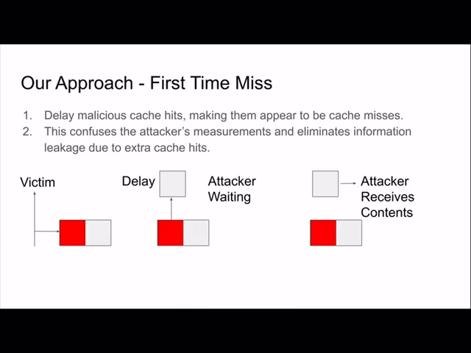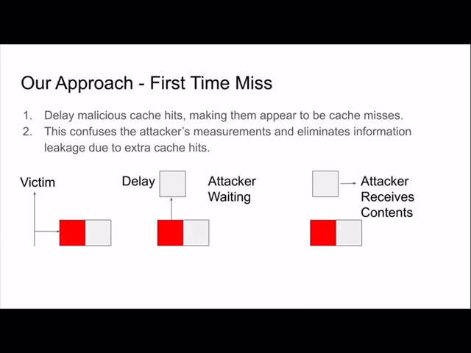It accesses the same cache line, and there's no duplication, but instead of receiving the contents of the cache line immediately, there's a delay, and the attacker needs to wait until that delay is completed. And on the rightmost part of the figure, you see that the delay is completed and the attacker receives the contents of the cache line, but because of this delay, the attacker does not know that the cache line actually came from the cache, and since it might be a long delay, it might appear that the contents of the cache line actually came in from main memory.